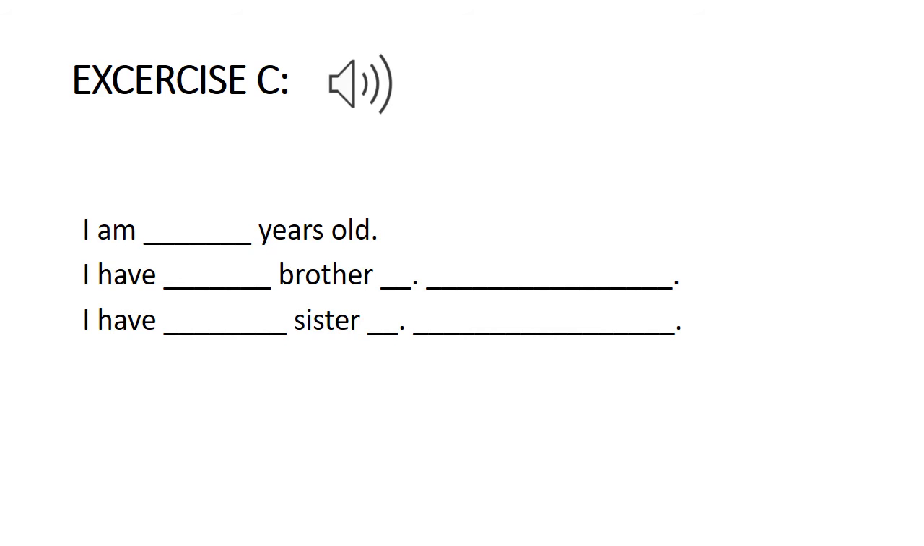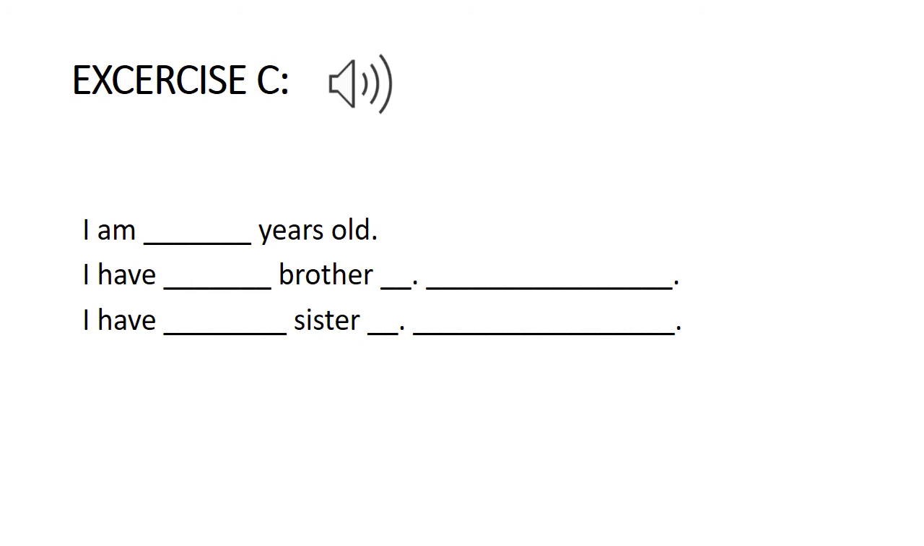I have dash brother. If you have one brother, then you don't have to write S with brother. But if you have more than one brother, then you have to write S with brothers. And then right in front of brother there is a blank in which you have to write the names of your brothers. You have to do the same thing in the third one.